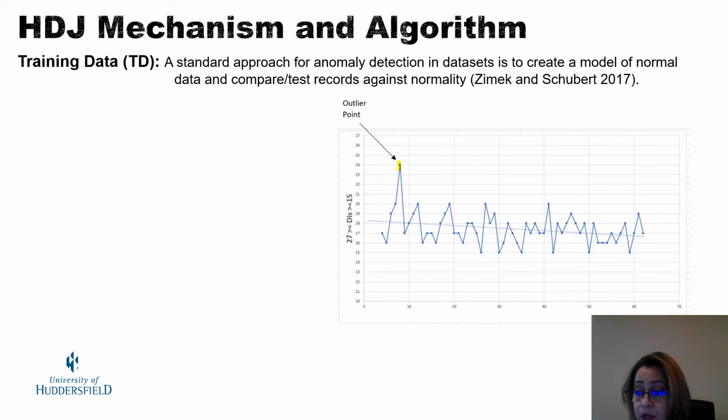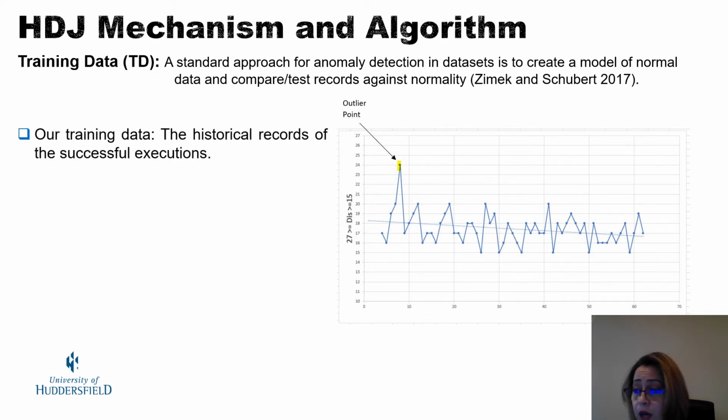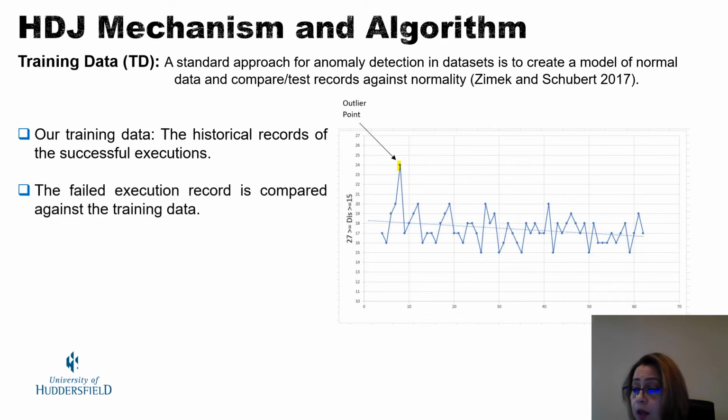Because the training data represent the values of successful execution, we assume that the historical records of successful execution are the normal data in our case. The record of the failed execution is compared and tested against the normal data by extracting the anomalous values of the parameters of the failed action.